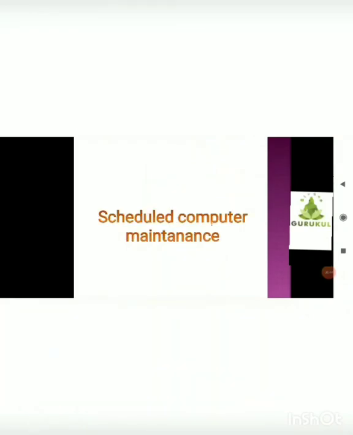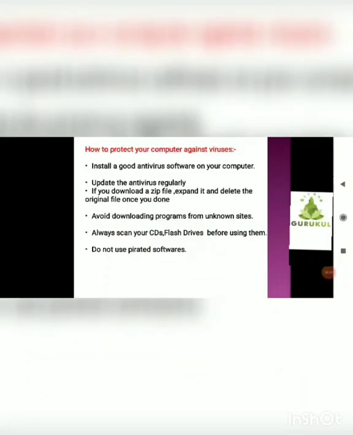So, scheduled computer maintenance. First one, how to protect your computer against viruses. First of all, install a good antivirus software on your computer. Update the antivirus software regularly, and if you download a zip file, expand it and delete the original file once you have done.